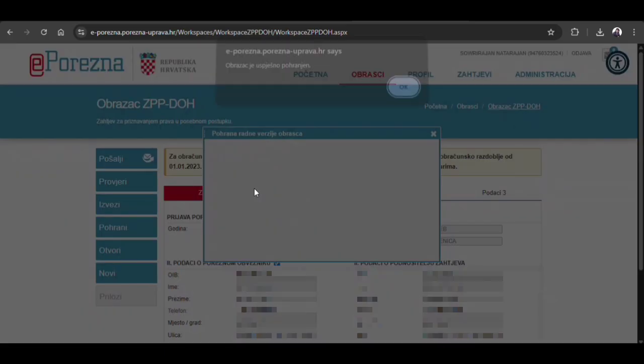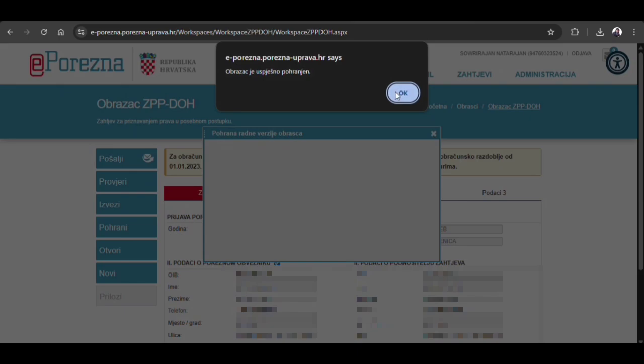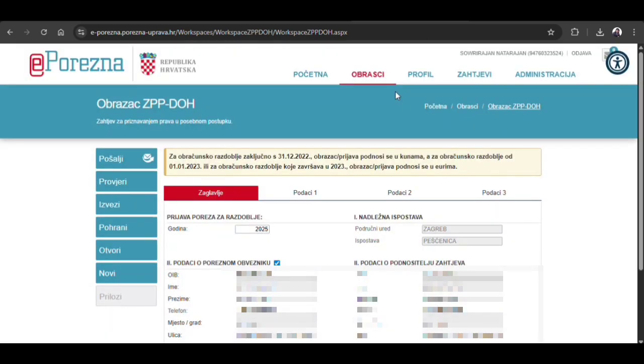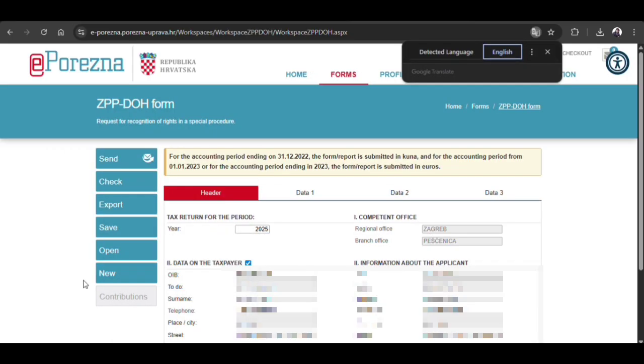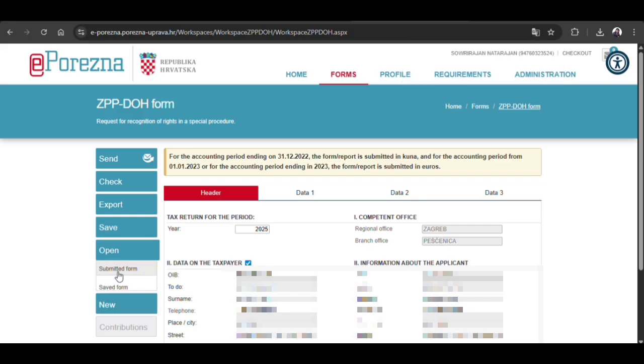Yes, if you click, it's automatically saved. So you can open it anytime. After you get your certificate, you can open it at any time, then apply for it. Okay, right now my application is saved, so I am going to open it. So my application is not submitted, it's just a saved application. So I am going to click save application.